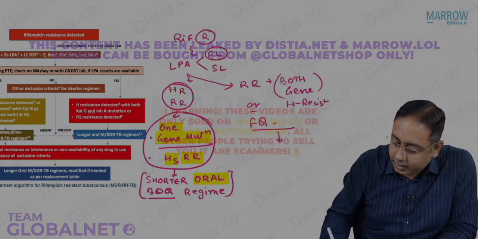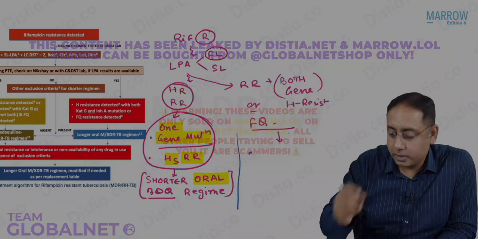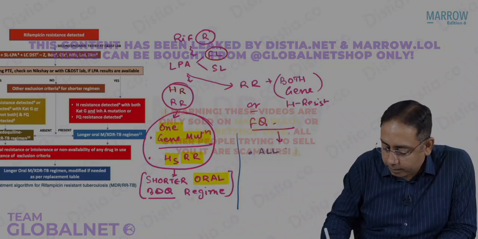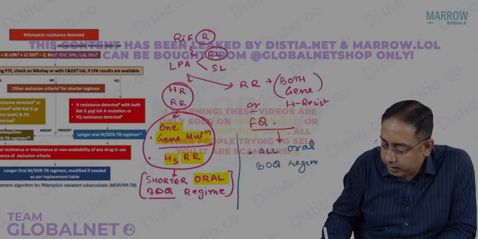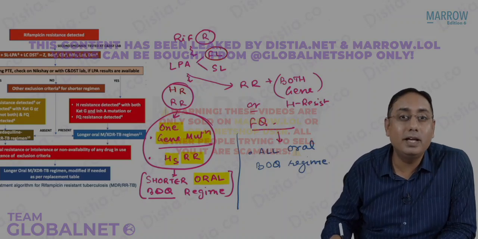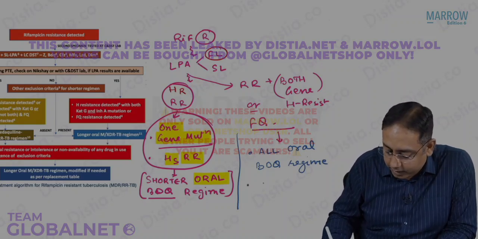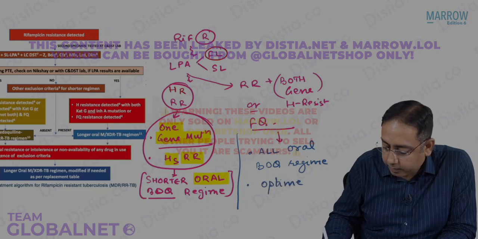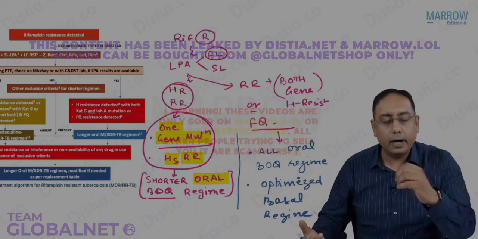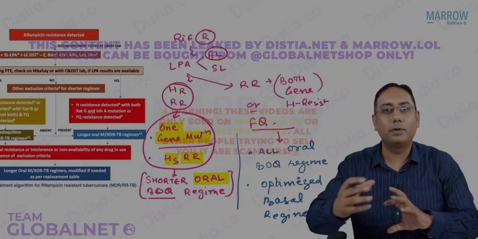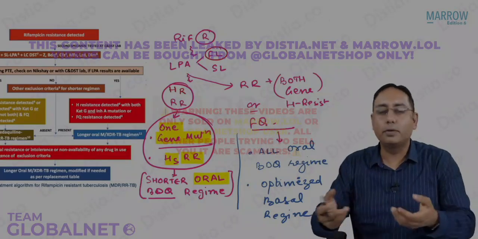In these cases we can either give, that is the first option, the all oral bedaquiline containing regimen, also called the MDR XDR regimen, or we can give an optimized basal regimen. What do you mean by optimized basal regimen? We will do the drug sensitivity testing, and based on it you are going to give the particular drugs that should be given, and the others are not given because they are resistant.